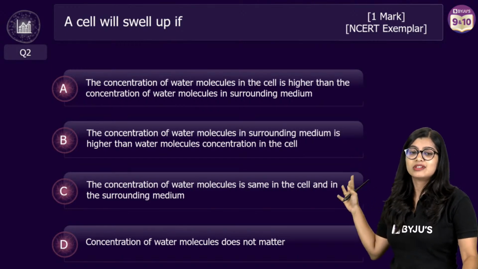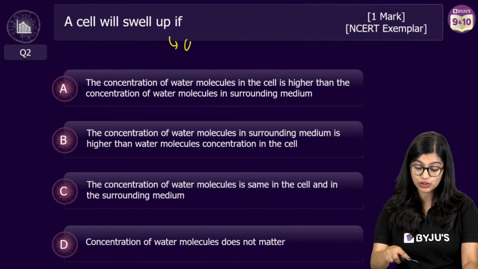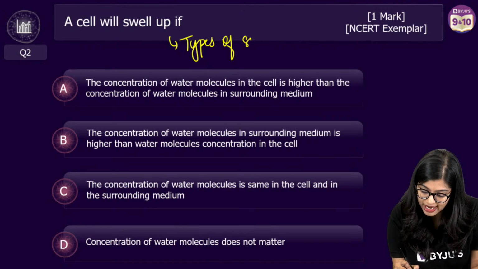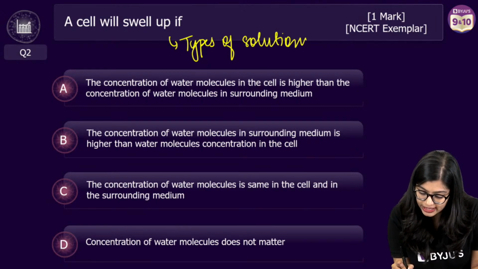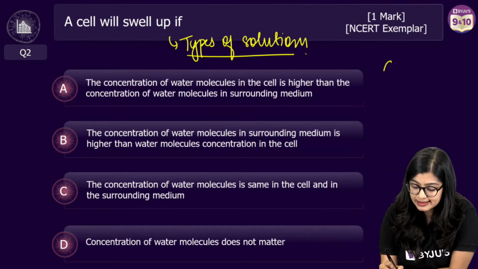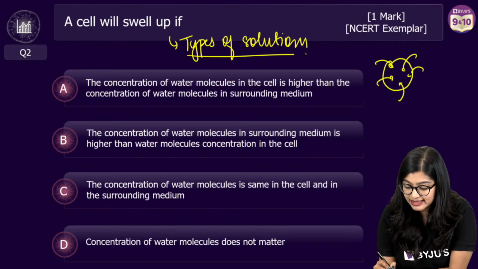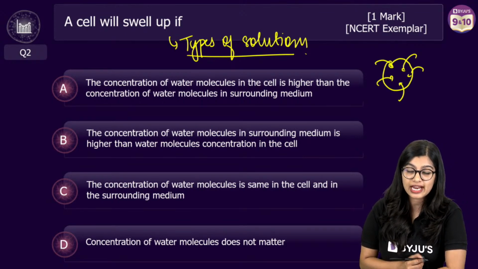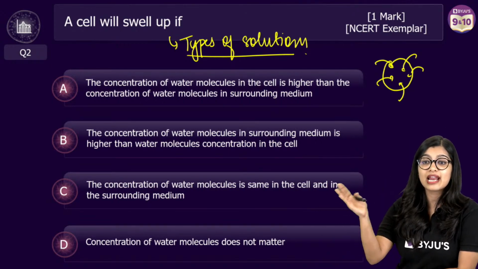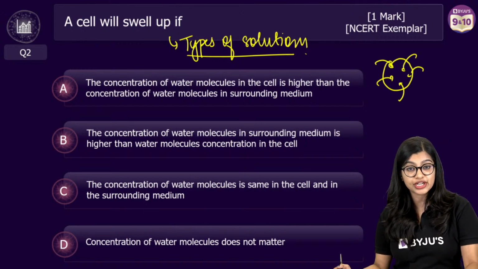Now see, these kinds of questions, especially when it comes to concentration of solutions or types of solutions, are very, very common, right? So as we all know, if a cell, which is the basic unit, has to swell up, then we know that there is entry of water molecules, right? Only if something enters will something swell up. So if water has to enter, we know that water moves from a region of high concentration to low concentration, right?